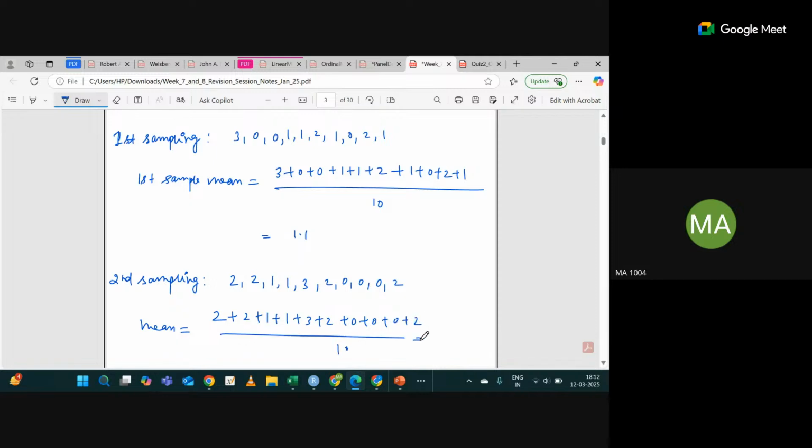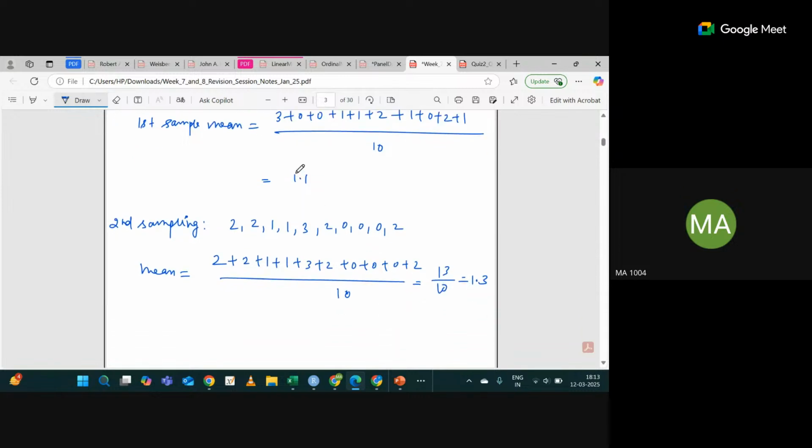Why am I taking only values like 1, 2, 3? Why not 4? It is binomial 3 comma half. Correct. So for different sampling instances, you are getting different sample means.